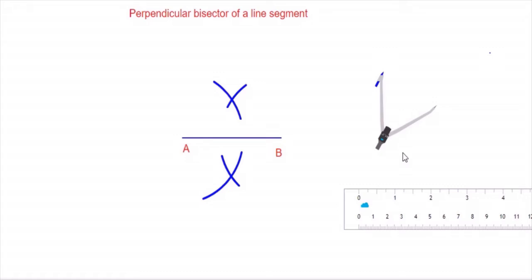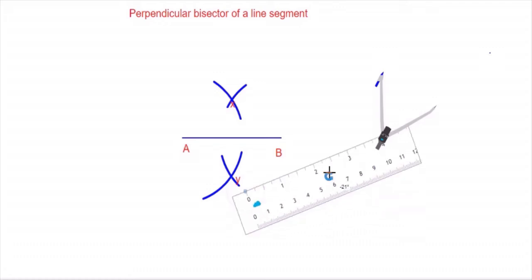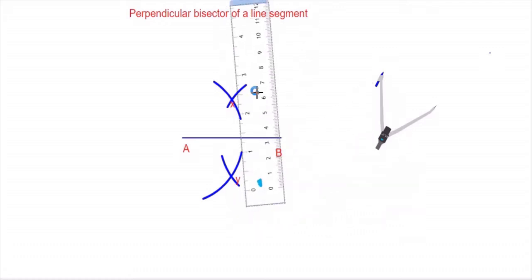We have got points of intersection of the arcs, and these points are to be marked now, which can be marked X and Y.